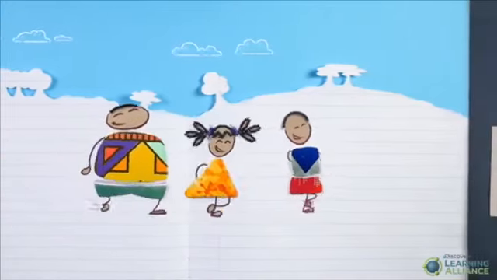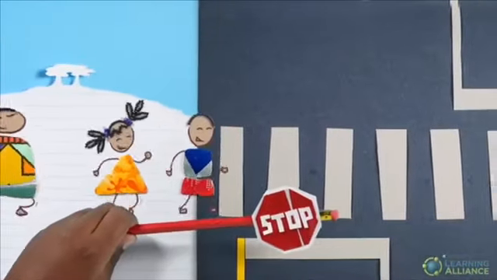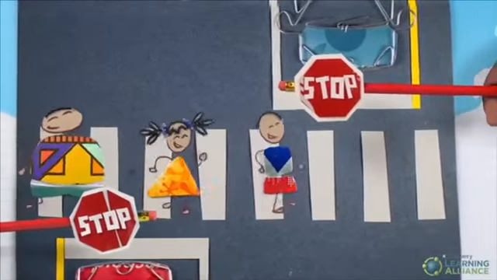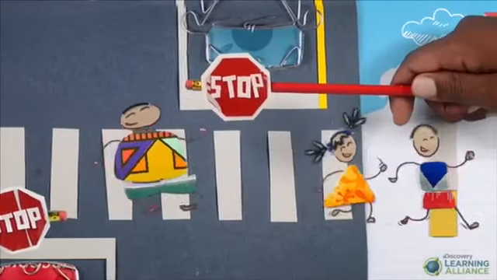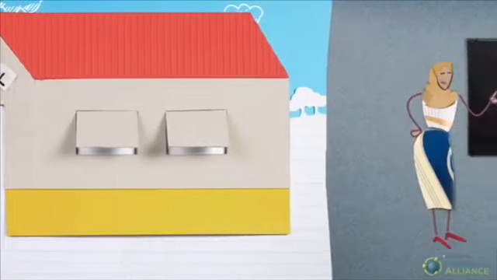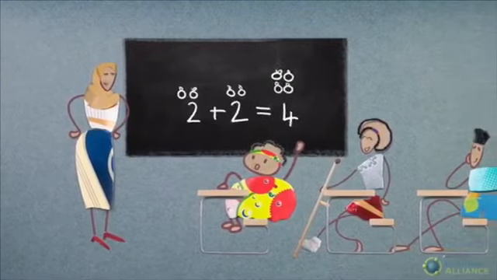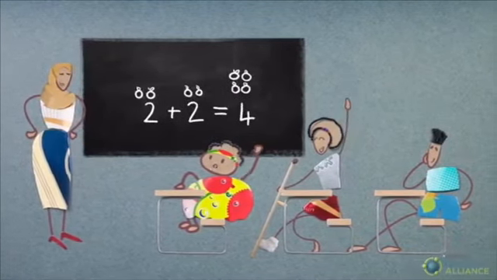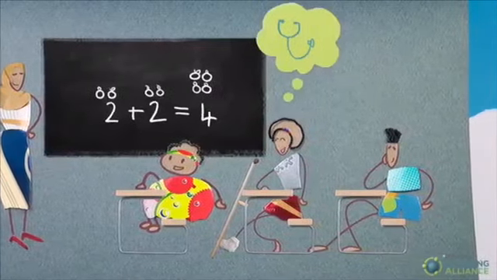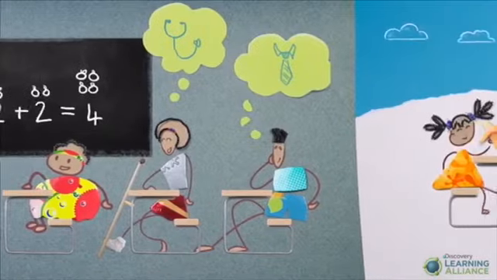Well, the right to life means every child's life should be protected. Children have the right to live in a clean and safe environment with proper care and supervision by their parents or other adults. The right to education means that every child must receive quality instruction so that they're able to read, write and count and develop their mental and physical abilities so they can reach their full potential as adults.